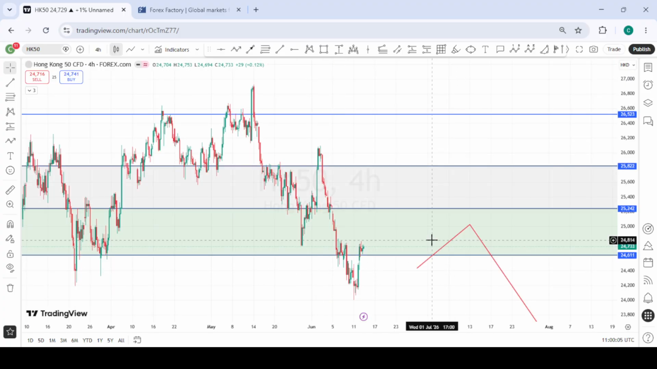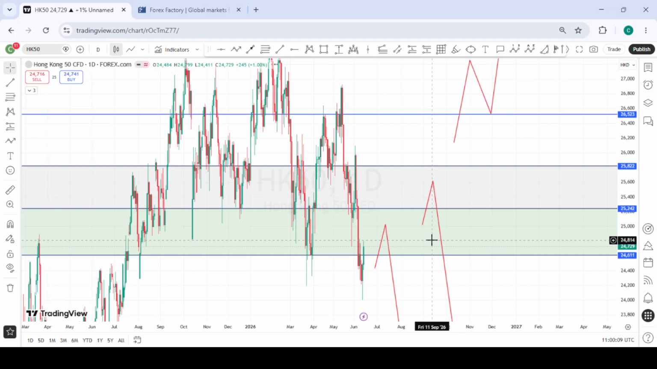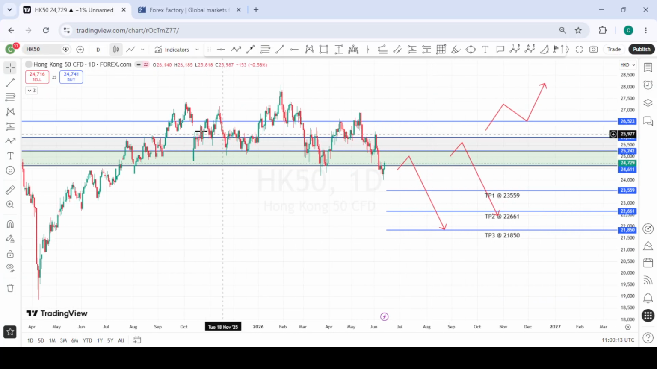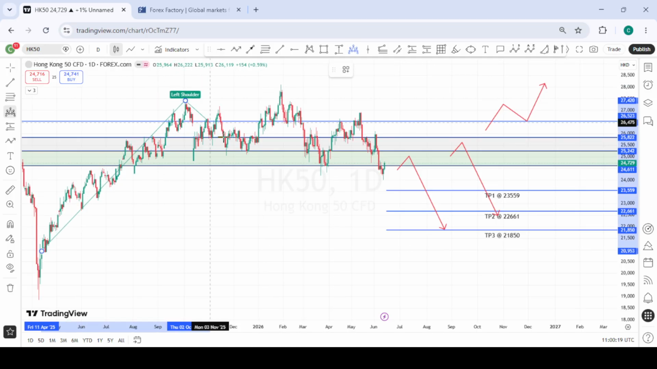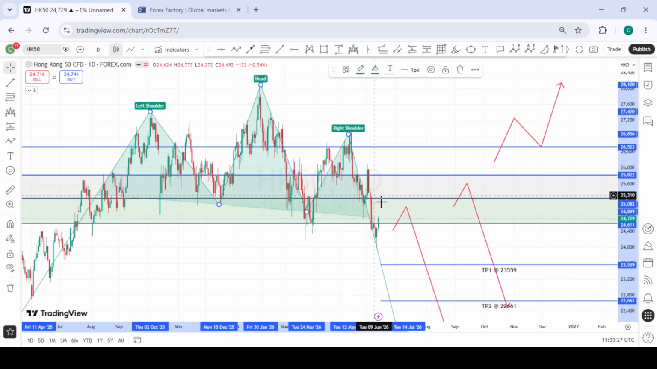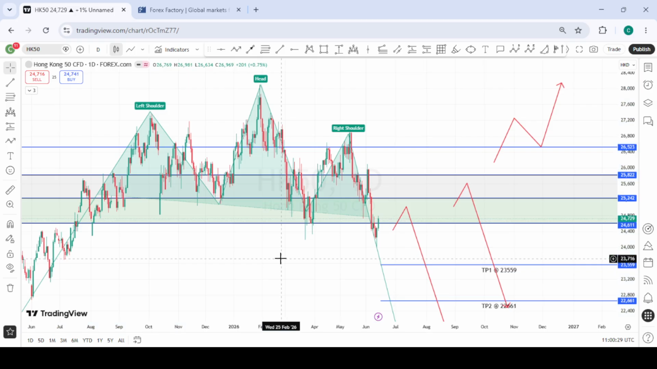So this is HK50, the Hong Kong 50 index, and this index is also forming a head and shoulder formation. So this is the left shoulder, this is the head, this is the right shoulder. So all we are looking for is a retest of the neckline. Price has made its way there, and we are likely going to see some reaction in this very first zone.